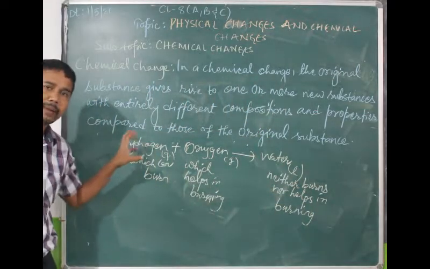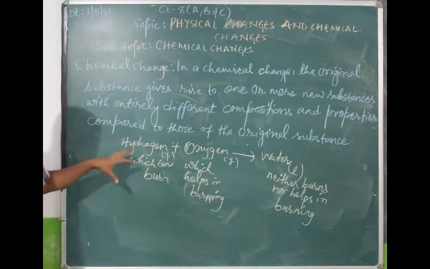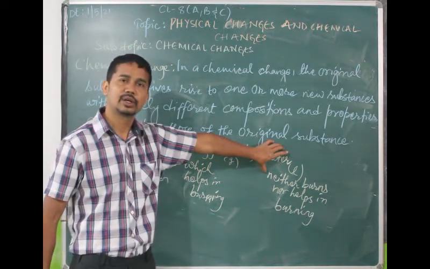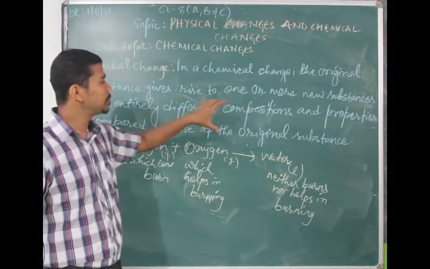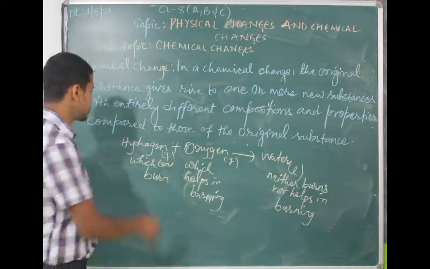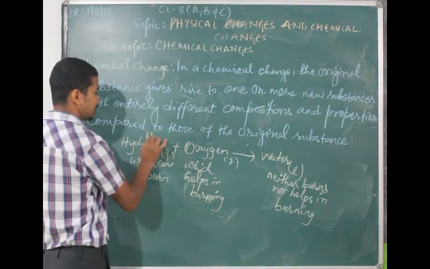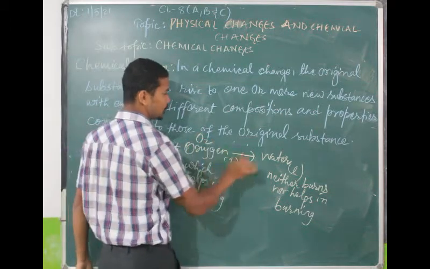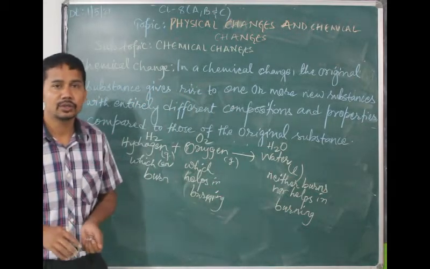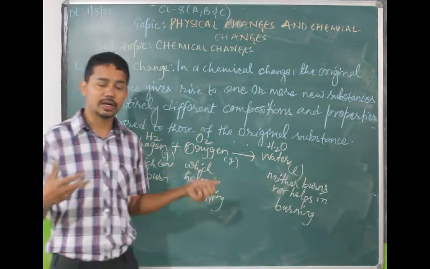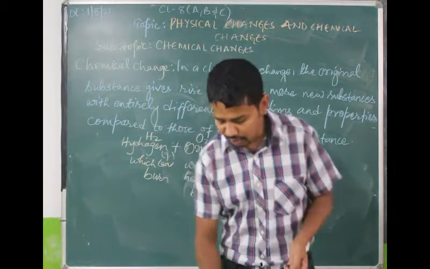This is what happens in a chemical change. In a chemical change, entirely new substance with different composition and properties will form. Composition: hydrogen is H2, oxygen is O2, your molecule of water is H2O. So composition is changing, and since the composition is changing, properties are also changing.